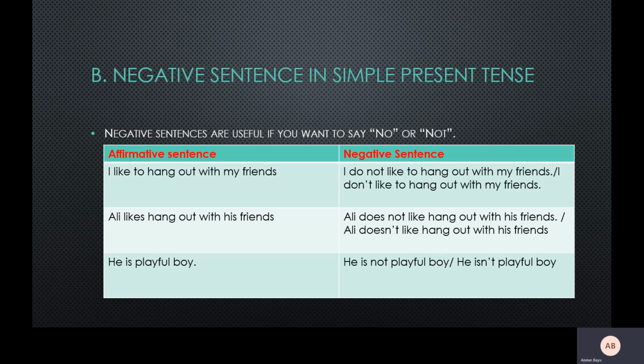What about if you want to use the be verb? For example, you say he is a playful boy. So he is a playful boy, you use it with an adjective. He is a playful boy is a positive or affirmative sentence. When you want to change to negative, it becomes he is not. It's very simple. We just add not after the be verb and then complete the rest of the sentence. Or you can say he isn't a playful boy. So isn't, you can use an apostrophe to reflect is not. Isn't is not.